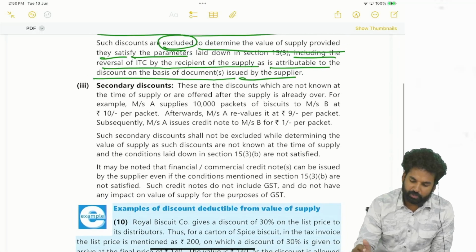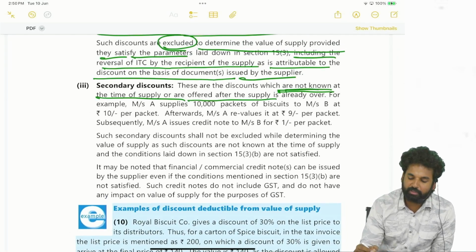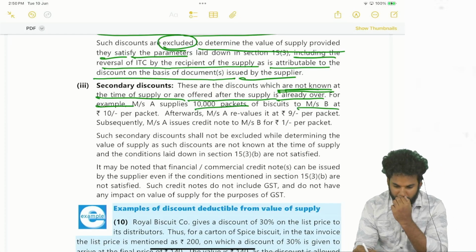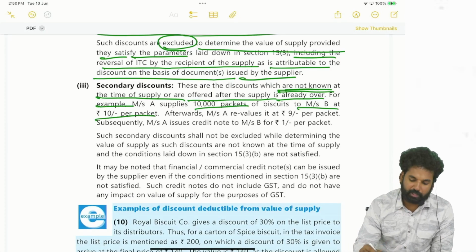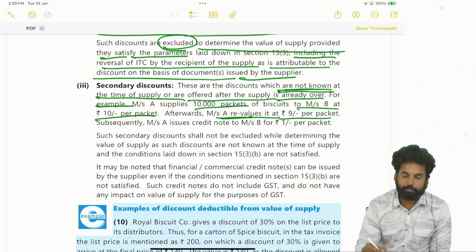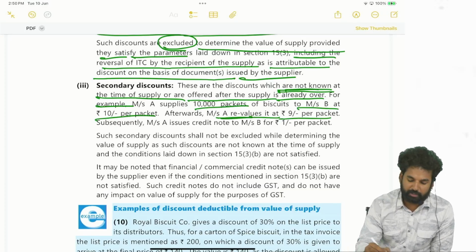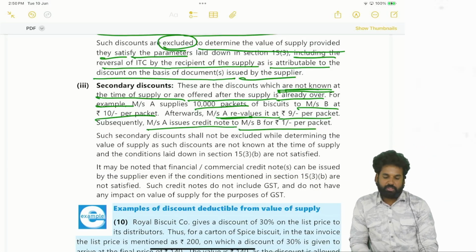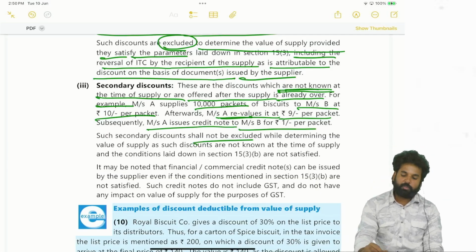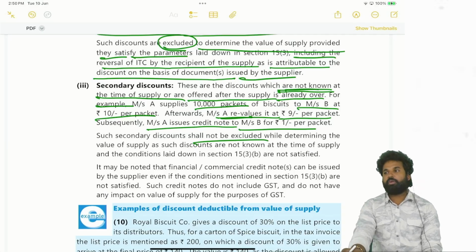Secondary discounts. So these are the discounts which are not known at the time of supply or offered after the supply is already over. For example, A supplies 10,000 packets of biscuits to B at 10 rupees per pack. Afterwards, A revalues it at rupees 9 per packet. So revaluation made by the supplier. A issues credit note to B for rupees 1 per packet. In such cases, such discount shall not be excluded. That means it will be included in the value.